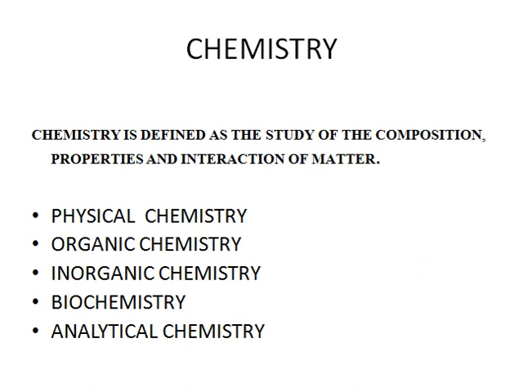Biochemistry deals with the structure and behavior of the components of cells and the chemical processes in living beings. Analytical chemistry is the branch of chemistry which deals with separation, identification and quantitative determination of the composition of different substances.